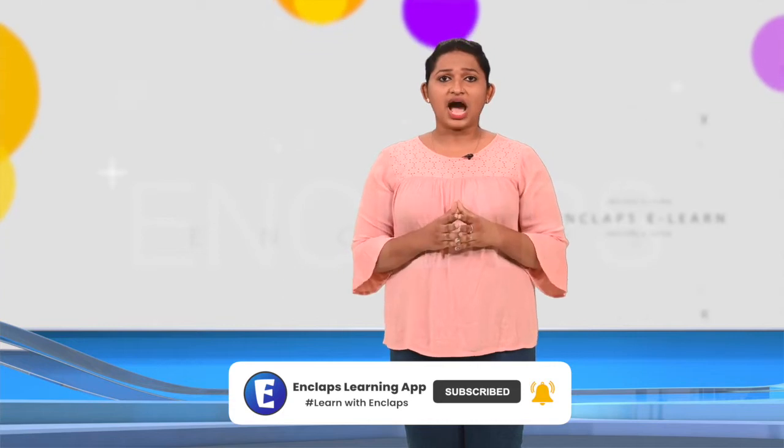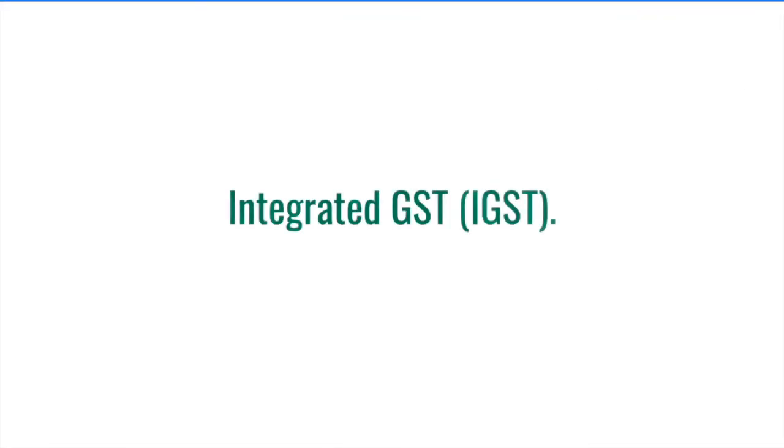These taxes are collected jointly from the consumers and shared equally by the central and state governments. And GST on interstate trade is imposed and collected by the central government. This is known as integrated GST, IGST. The share of the state government on IGST is given by the central government.